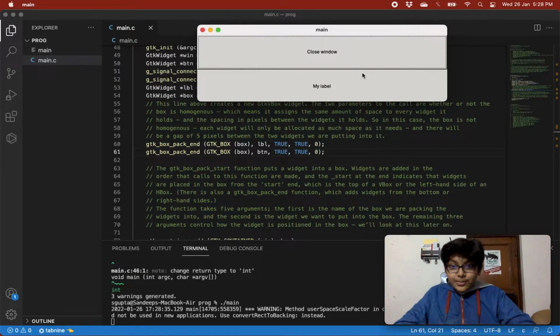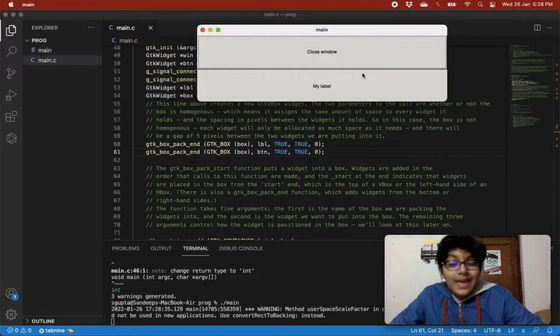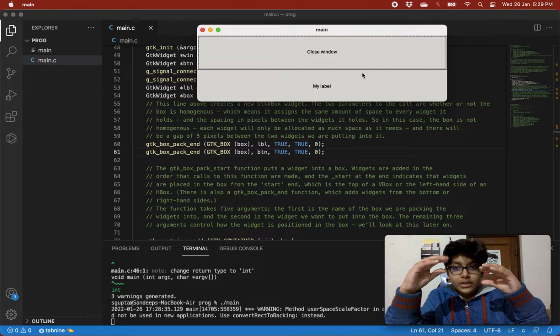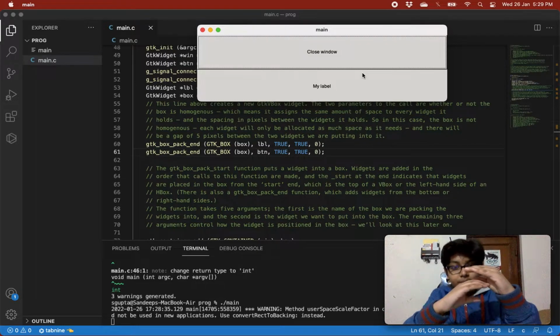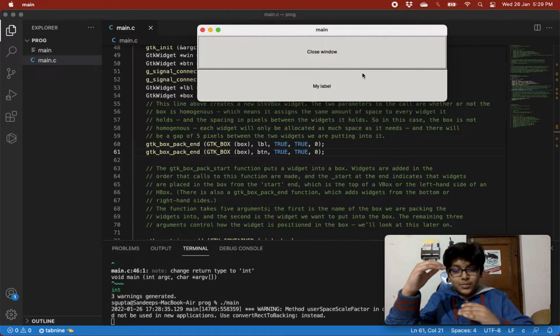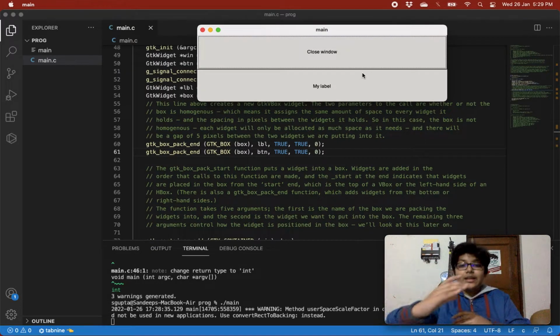Our label is below now because we have given GTK box pack end. When we were giving GTK box pack start, what was happening? A label was being added, then second we were adding a button, so below it the button was being added. Now when we have given end, the label will be added at the end, and then above it the button will be added, right?